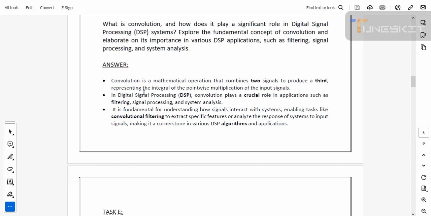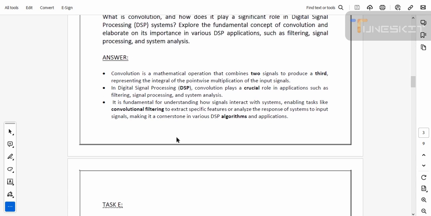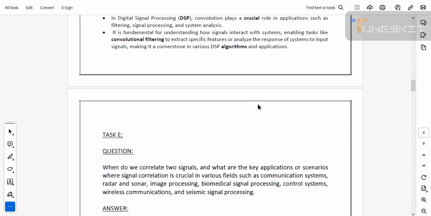In digital signal processing, convolution plays a crucial role in applications such as filtering, signal processing, and system analysis. It is fundamental for understanding how signals interact with systems, enabling tasks like convolution filtering to extract specific features or analyze the response of systems to input signals, making it a cornerstone in various DSP algorithms and applications.